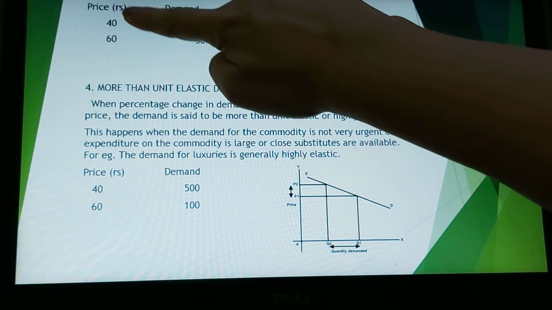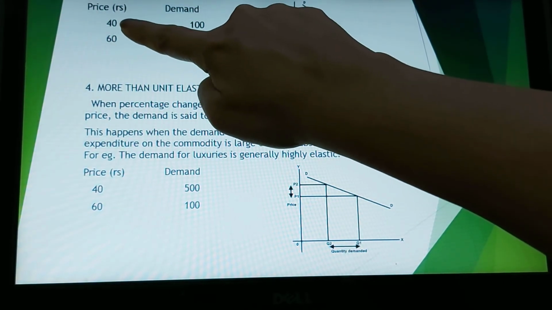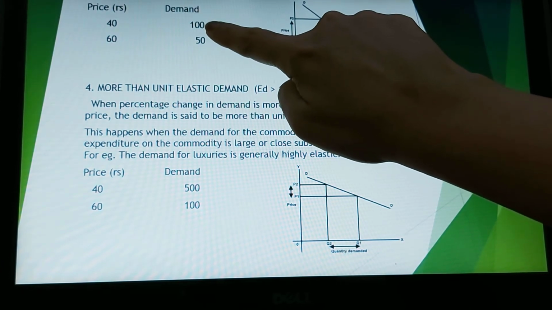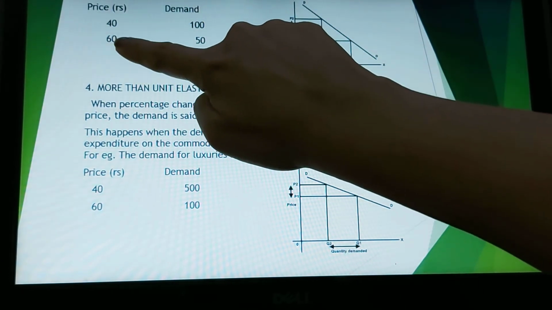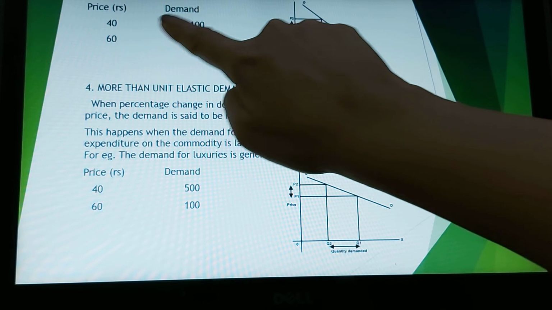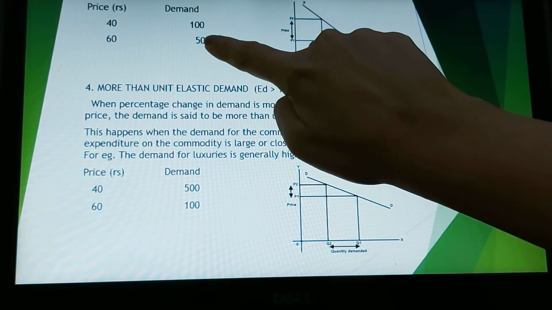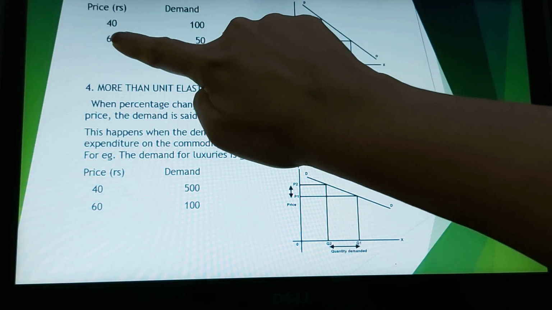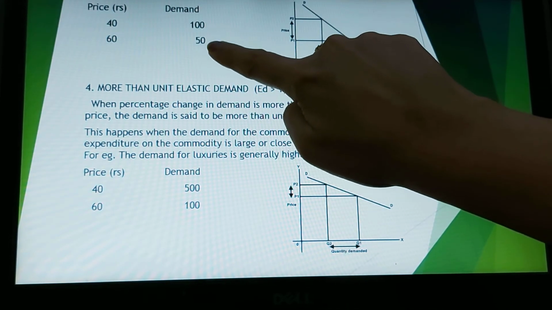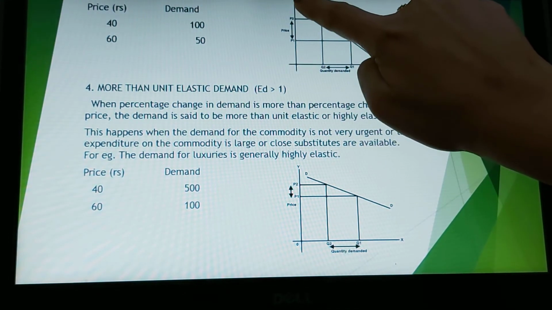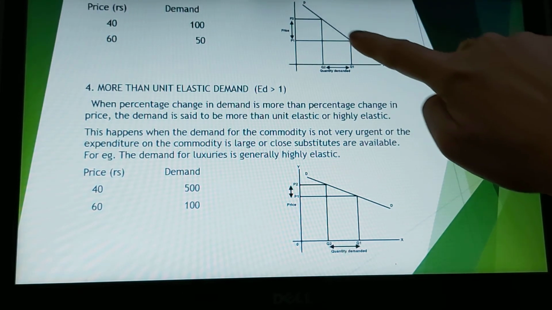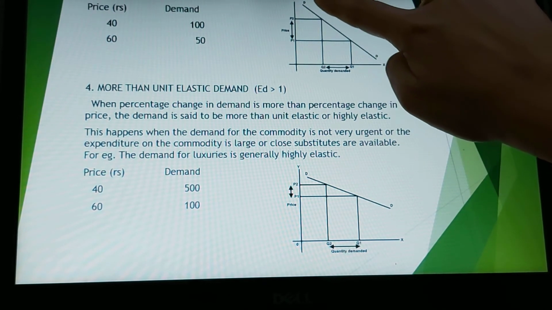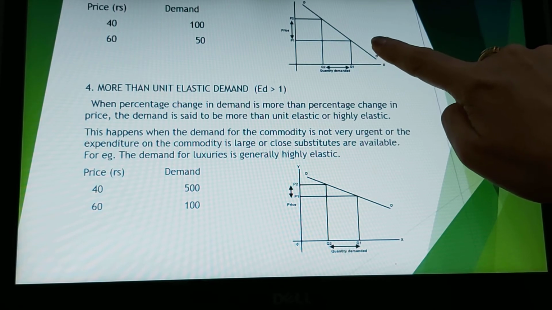Here, if you look at the price, it was 40 rupees and the demand was 100 units. When it increases to 60 rupees, the demand goes down to 50. So exactly the same change in price leads to the same change in demand. You can see the slope of the demand curve over here. This is ED is equal to 1.